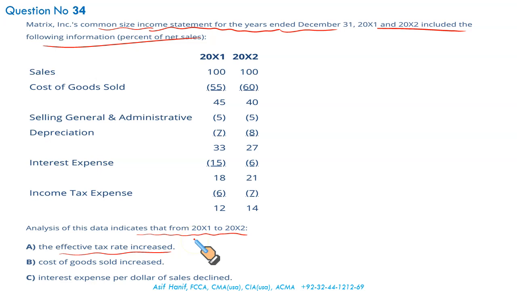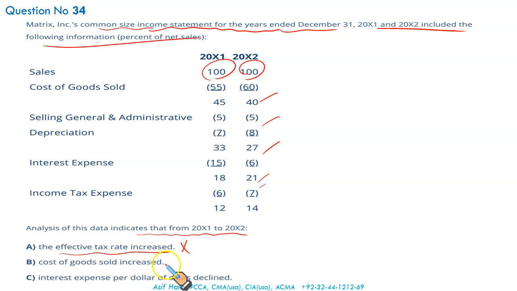We cannot judge from the given data whether the effective tax rate has increased or not, because these are comparative numbers. All numbers that you see here are given as a percentage of sales. So we cannot determine from this data that the tax rate has increased or decreased. We can't say that. So this is not possible.